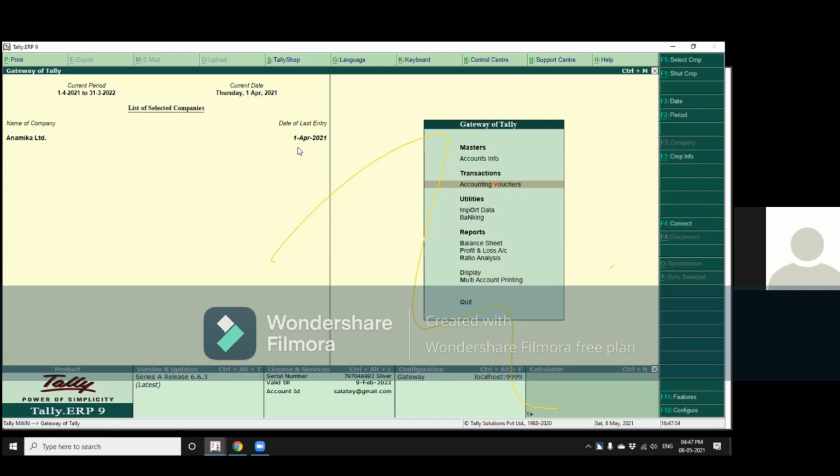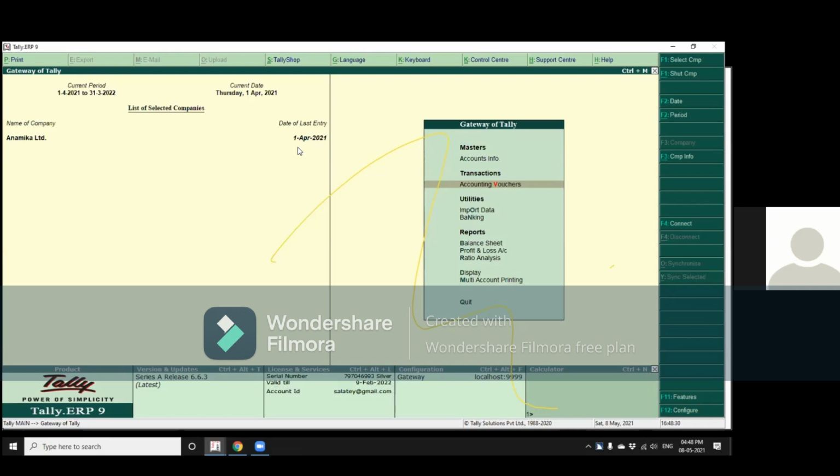Okay. Now, below the accounting vouchers, you have got utilities, that is import of data. And below that, the reports, that is balance sheet, profit and loss account, ratio analysis, etc. Then we have gone into accounts info, where you can create new accounts. Now, these new accounts have to be placed under one of the default voucher types.